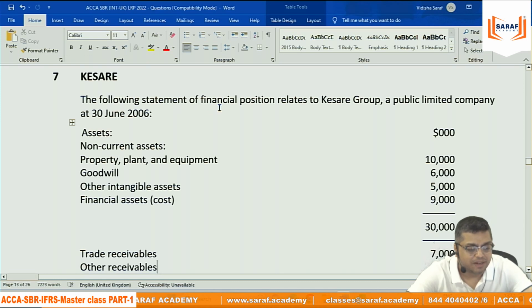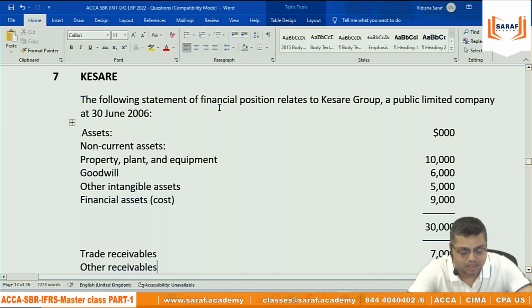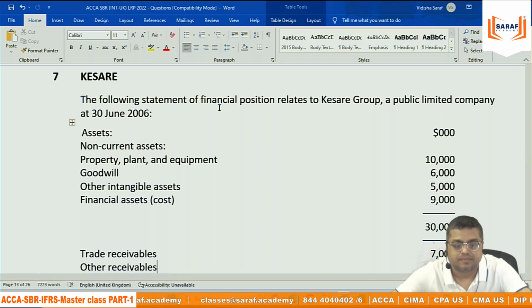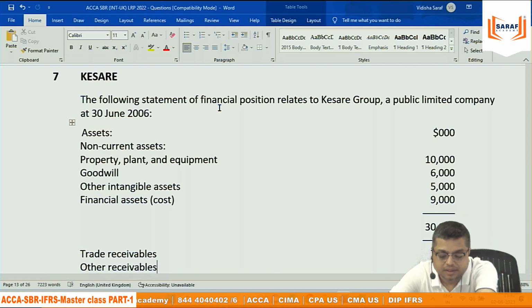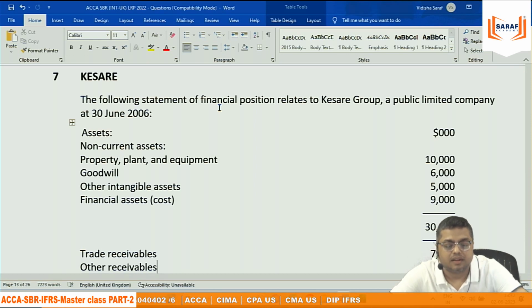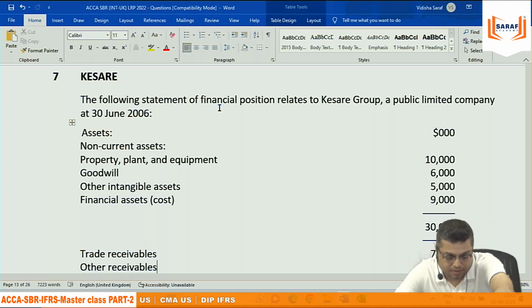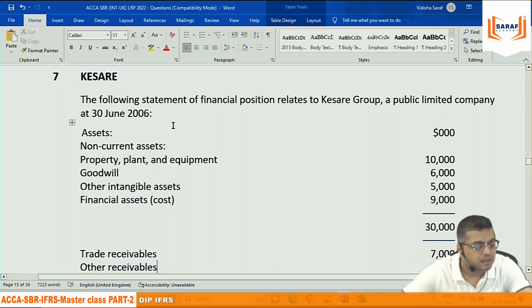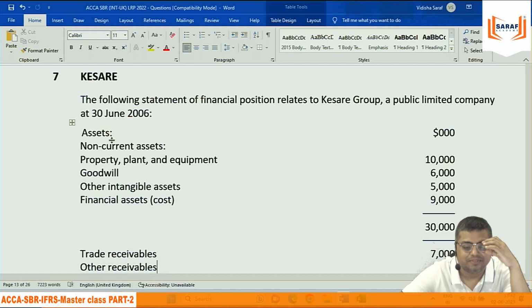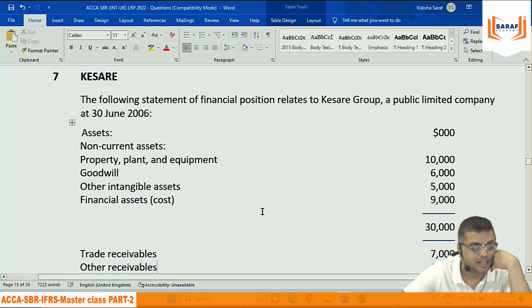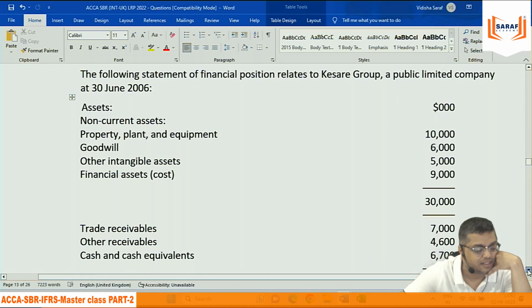The following statement of financial position relates to K group. Non-current assets: property, plant and equipment, goodwill, other intangible assets, financial assets.